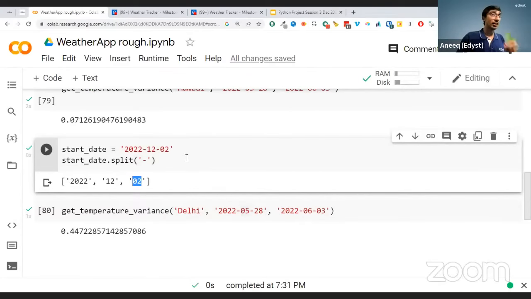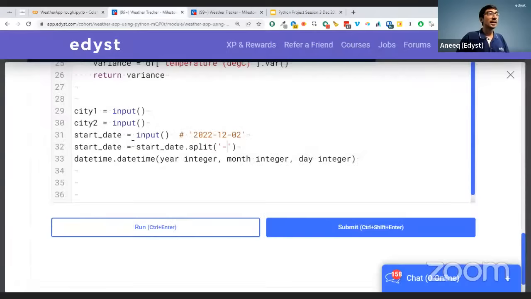This is still not enough because each one of them has to be an integer. So what I got here is start_date now will be like this: 2022, 12, and 02. Right? This is what it's going to be. But each one of them has to be an integer. So how do I do that? How will I convert it to an integer?